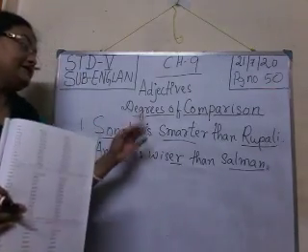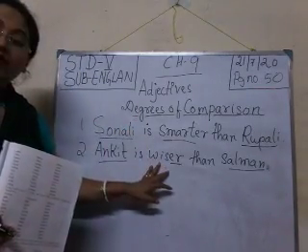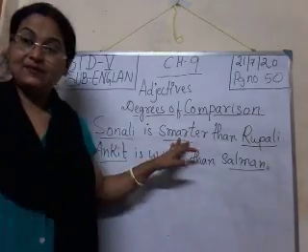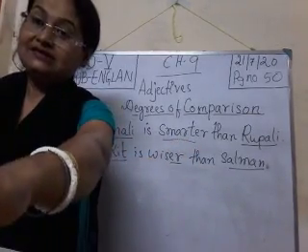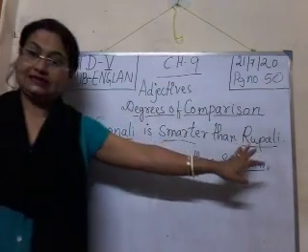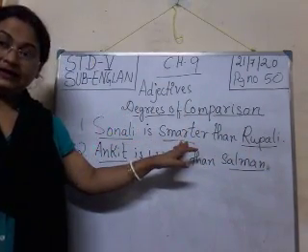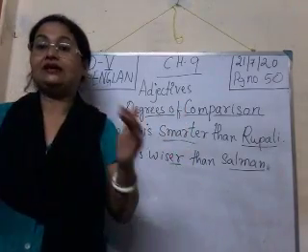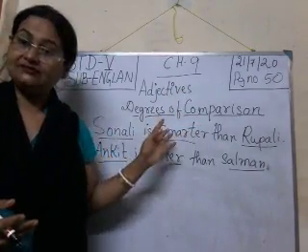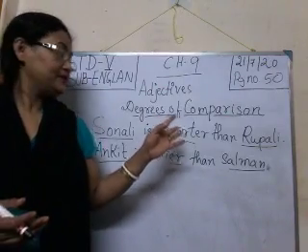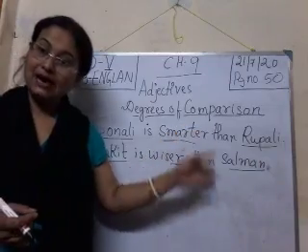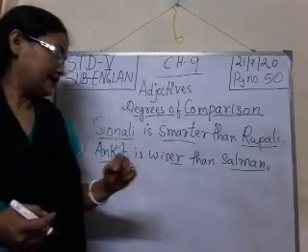Now see, here the positive form of wiser is wise, and the positive form of smarter is what? Smart. As we are comparing 2 persons, we have added er in comparative degree. What do we do when we compare 2 things? We add er to the positive degree. The root word or the positive form of smarter is smart, so we have added er.